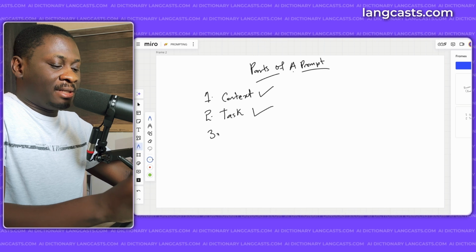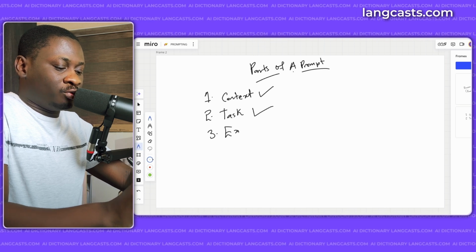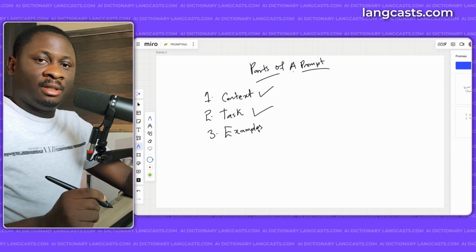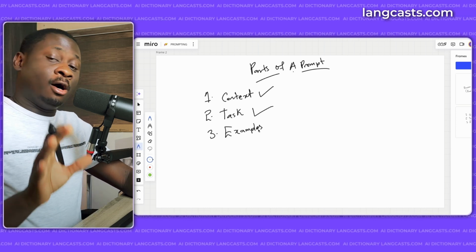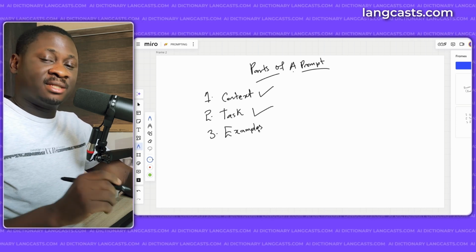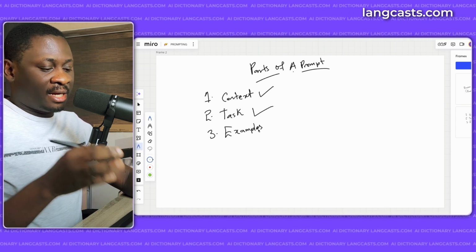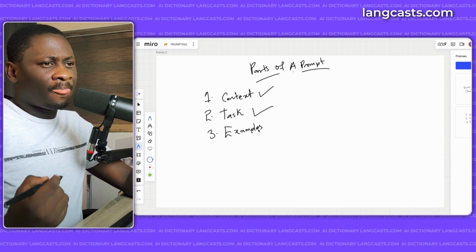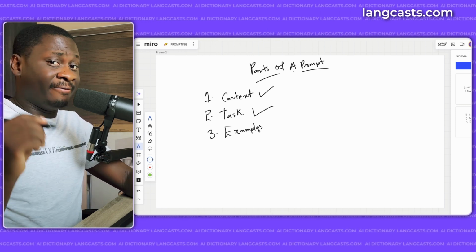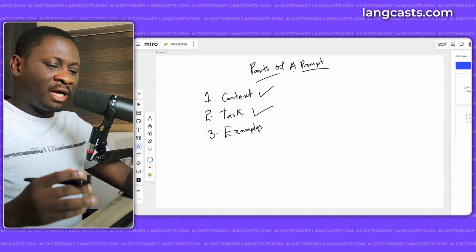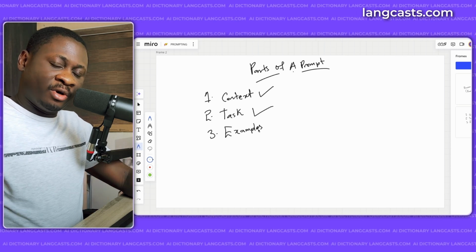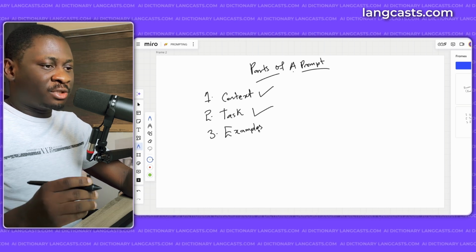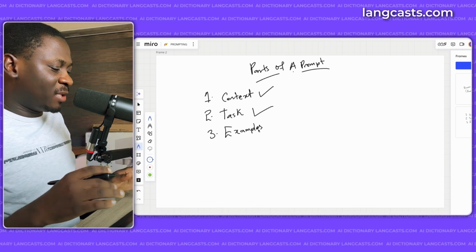Then the third part is examples. Now, this is another optional part. Like I said, the task part is the only compulsory part. Examples are another part of a prompt. Now, what do examples do? And these are very, very important. Examples help you steer the language model in the direction that you want. An example tells it, I want it in this particular structure.